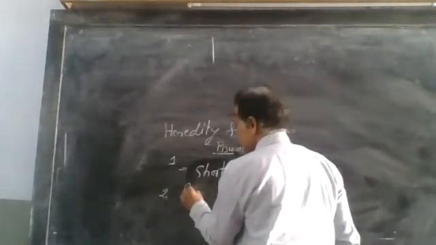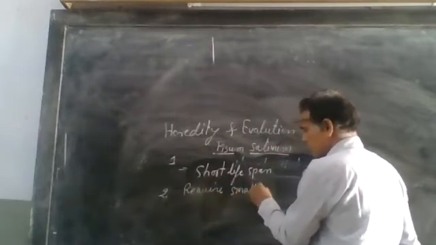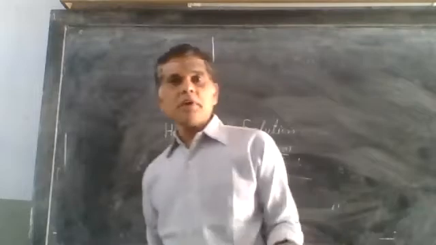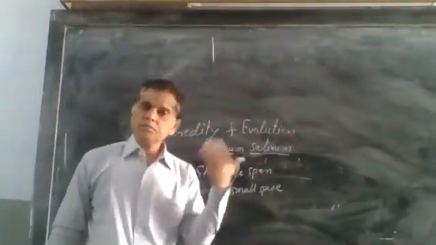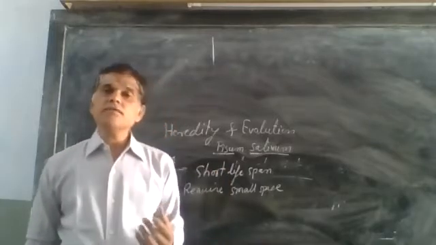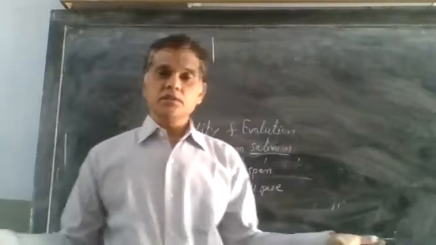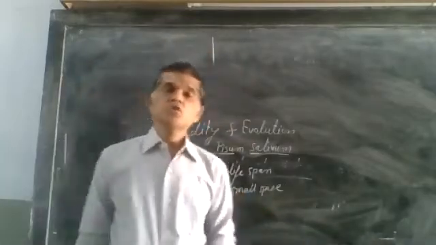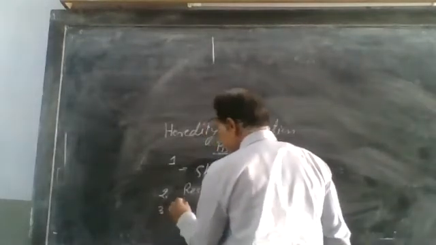It requires small space. Just like if we grow a banyan tree, that requires very large space, and the lifespan is very long. But the pea plant requires very small space. He can grow many pea plants in a small area, so it requires very small space. Third one is that it is